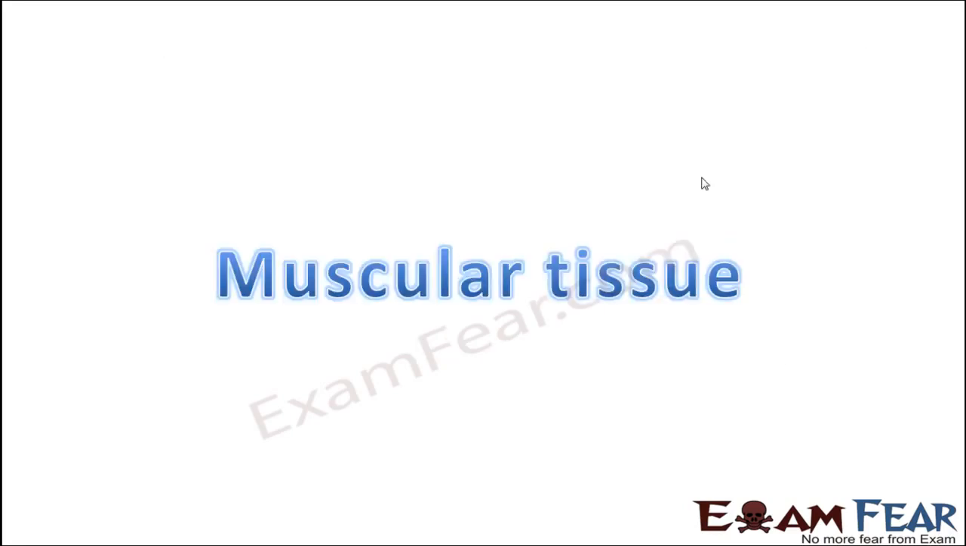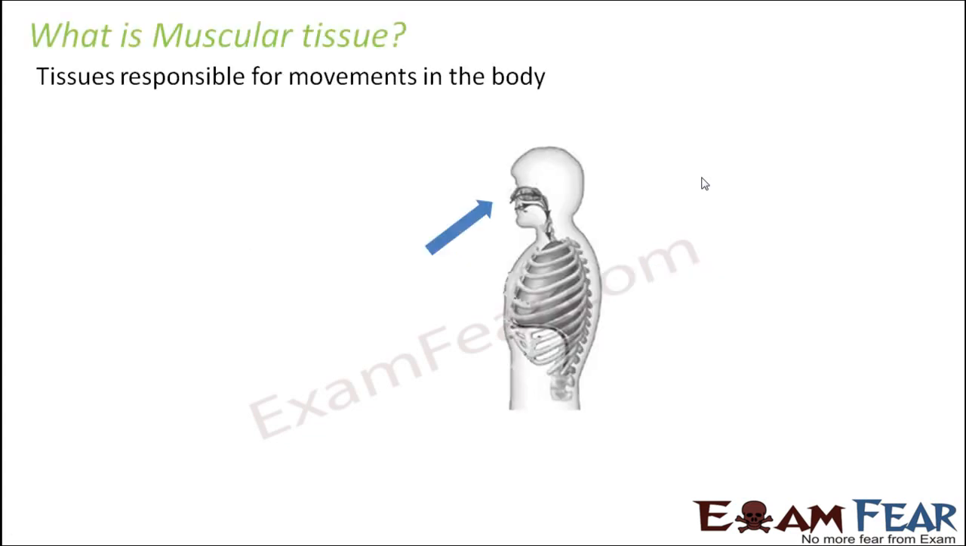So now we will go ahead with the third type of animal tissue, that is muscular tissue. So what is muscular tissue? Tissues which are responsible for movements in the body.